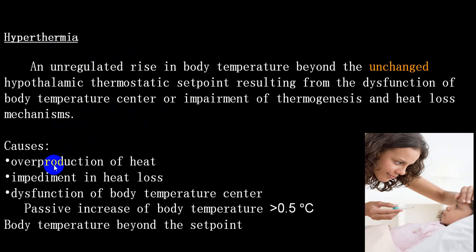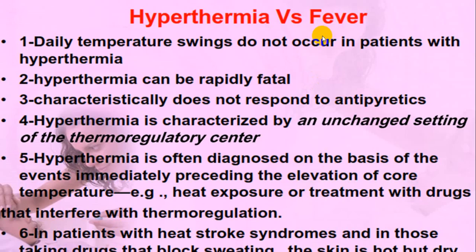It is because of overproduction of heat or decreased heat loss or transfer of heat from the environment to a person by means of conduction or radiation, and that produces a deleterious effect on the body. So body temperature is elevated not because of any change in the thermostat set point. That is termed as hyperthermia.